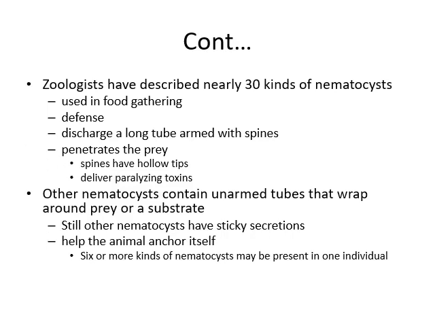Zoologists have described nearly 30 kinds of nematocysts used in food gathering and defense. Some discharge a long tube armed with spines that penetrate the prey. Spines are hollow and have tips that deliver paralyzing toxin. Other nematocysts contain unarmed tubes that wrap around the prey or substrate. Still other nematocysts have sticky secretions that help the animal anchor itself. Six or more kinds of nematocysts may be present in one individual.